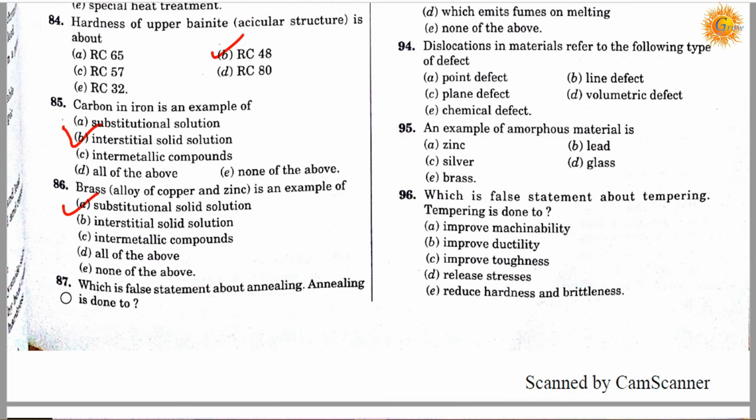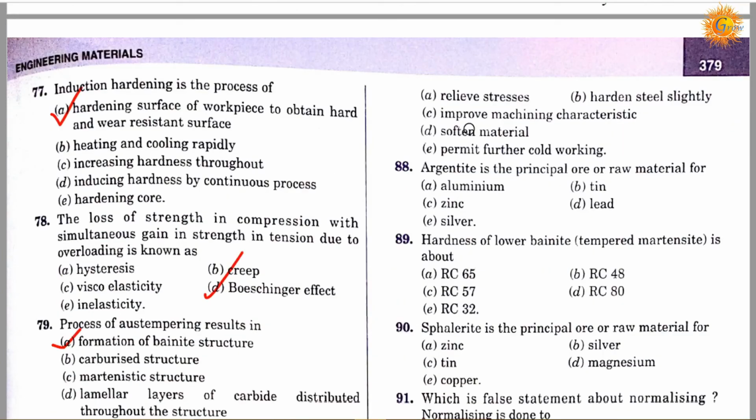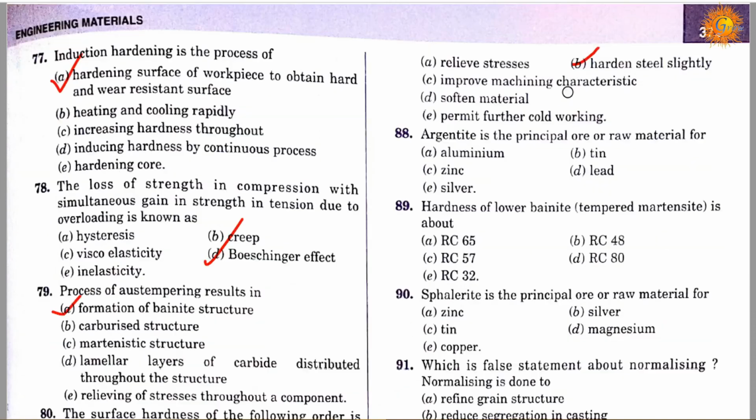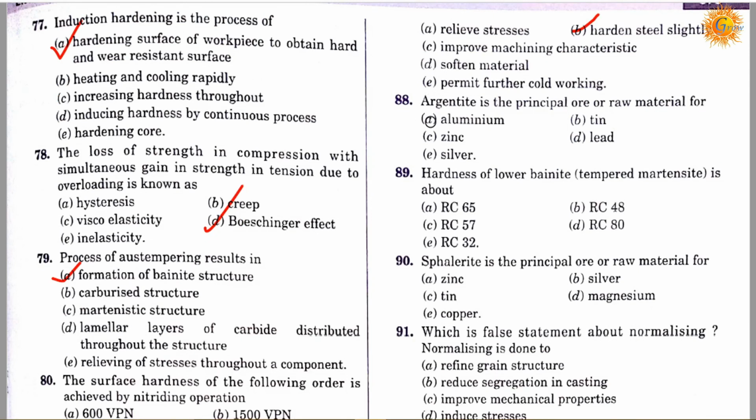Question number 87. Which is the false statement about annealing? Annealing is done to: option A, release the stresses; option B, harden the steel slightly; option C, improve machinability characteristics; option D, soften the material; option E, permit further cold working. So here option B, hardening the steel slightly, is the wrong statement about annealing. Question number 88. Argentite is the principal